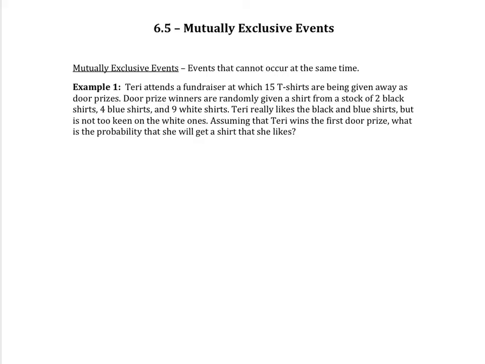So this lesson is on mutually exclusive events. Mutually exclusive events are events that cannot occur at the same time. So for example, turning left and turning right are mutually exclusive because you can't do both at the same time. Tossing a coin, heads and tails are mutually exclusive.